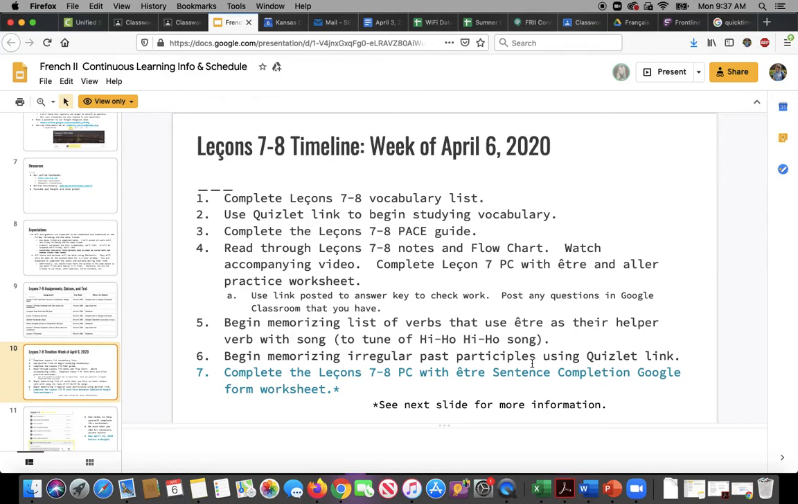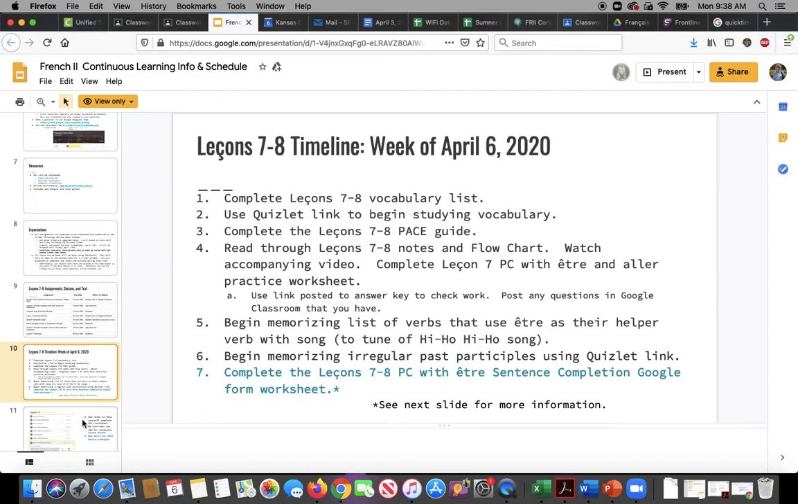There's also a link in Quizlet that has the irregular past participles. So you can use that Quizlet link and start studying those past participles. Anything that's in a different color font is what's actually due. So there's a passé composé with être sentence completion Google worksheet.